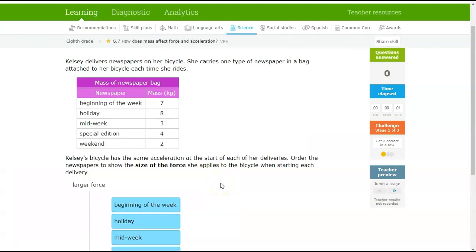Now on to some practice problems. Kelsey's bicycle has the same acceleration at the start of each of her deliveries. Order the newspapers to show the size of the force she applies to the bicycle when starting each delivery. So, once again, acceleration is the same. If the acceleration is constant, the more massive the object is, the more force you need to maintain that acceleration.